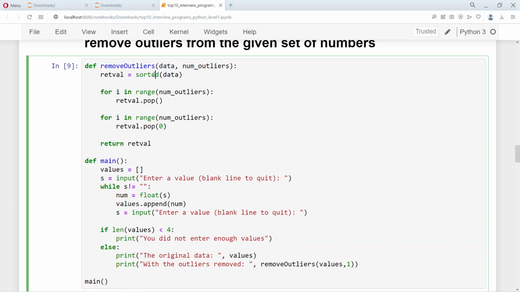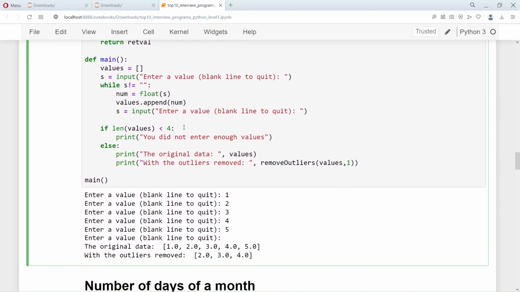Once you sort the data, which you do here, you just remove the last element in the series and the first element in the series, and then because you have removed the last element and the first element, it automatically has removed the outliers. There are slightly more complicated methods to arrive at the outliers, but I have just shown a very simple way of removing the first element and the last element.